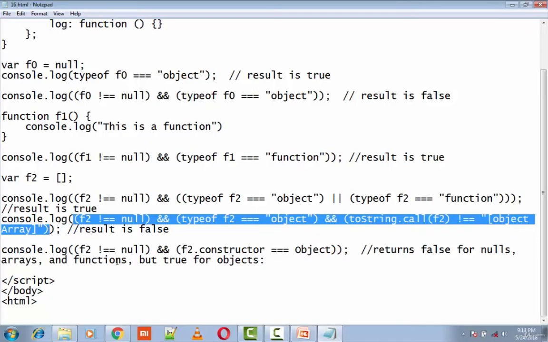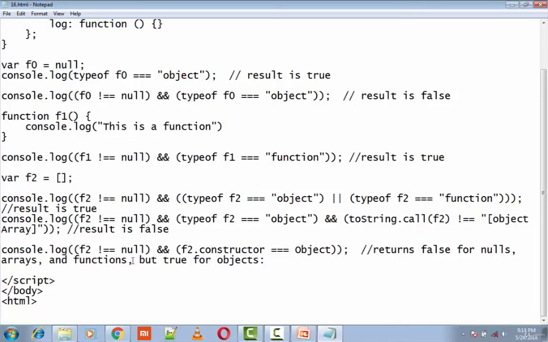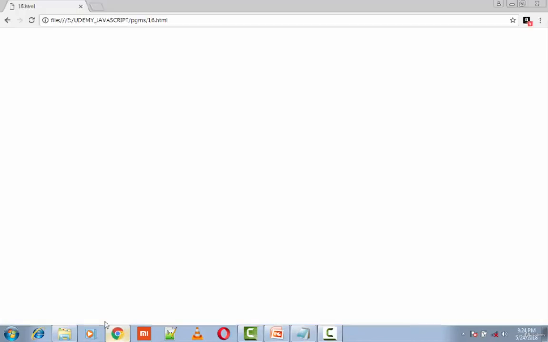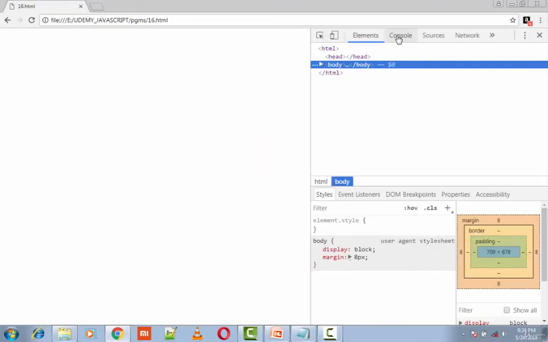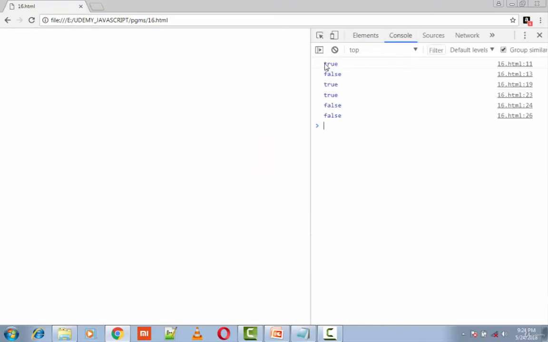There is one more test. This particular test returns false for null, it returns false for arrays, it returns false for functions, but it returns true for objects because we are using the constructor here. So let's execute this program. I'll go to the inspect console. Okay, so I have the result here.